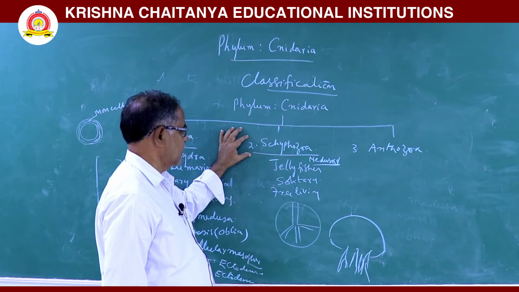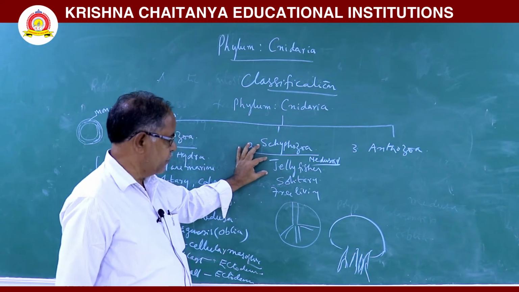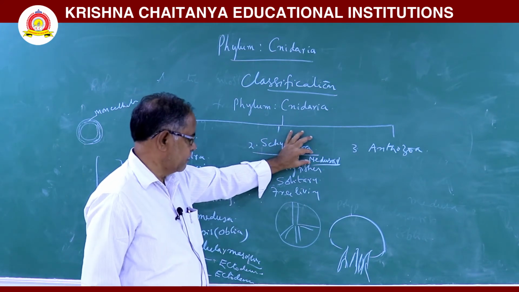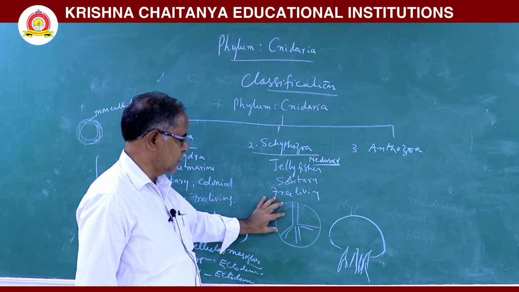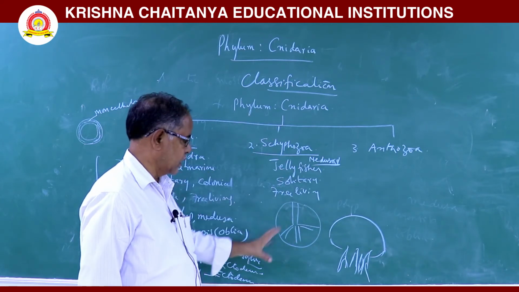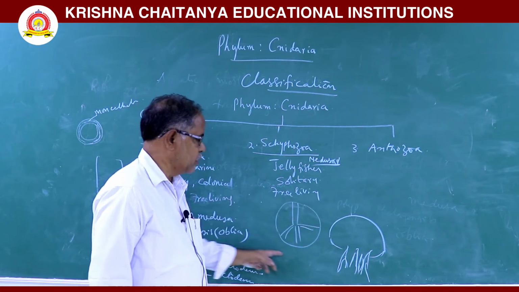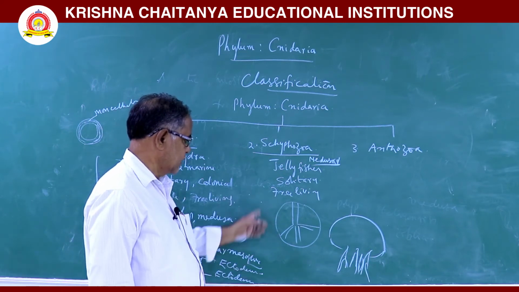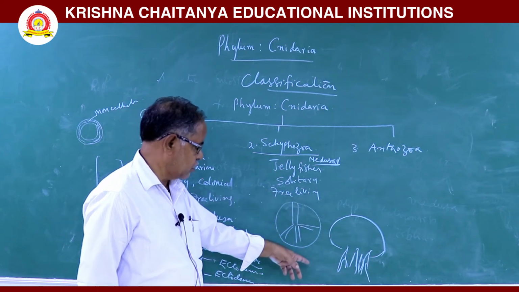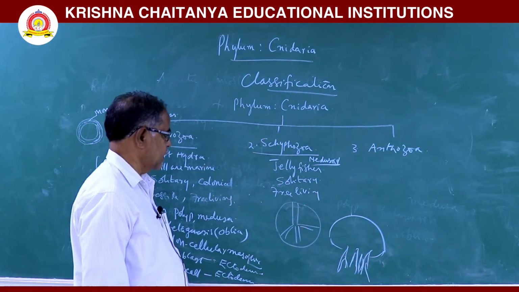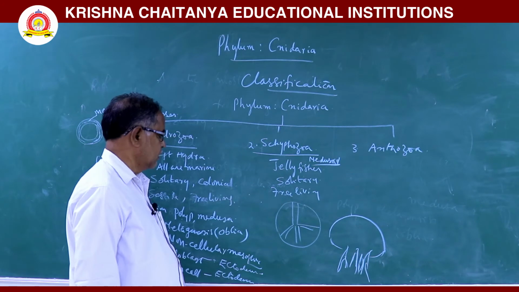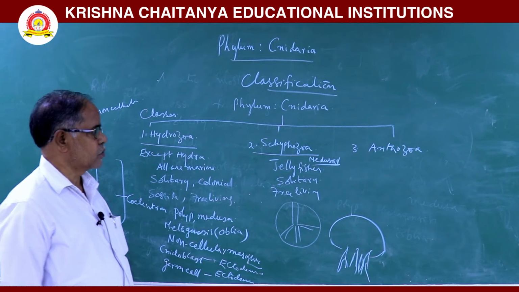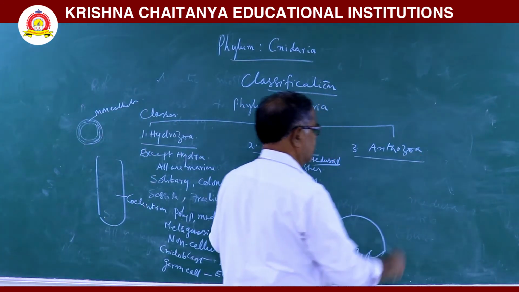The animals which are included under class Scyphozoa are generally called jellyfishes. They are solitary and free living animals. In this animal, only the medusoid form is there. The coelenteron is divided into 4 chambers and some canals. Here, a greater quantity of mesoglea is there. This increases the buoyancy of the animal. Next, in this animal, the mouth is surrounded by 4 arms. These nidoblast cells form from ectoderm. Next, the germ cells are formed from endoderm. Example, Aurelia and Rhizostoma. Next, last, Anthozoa.